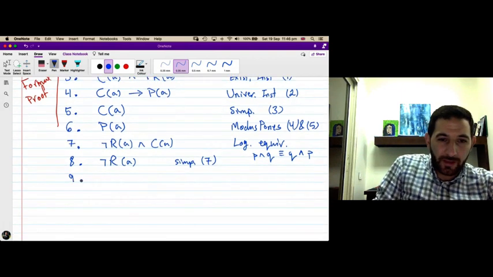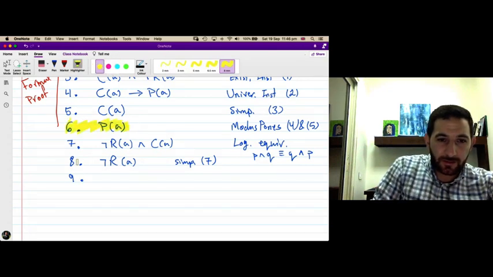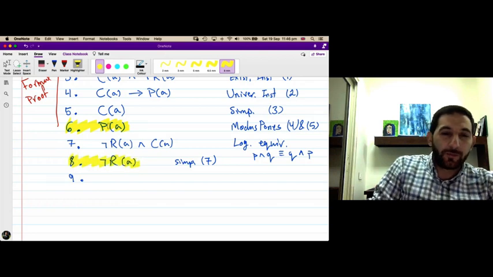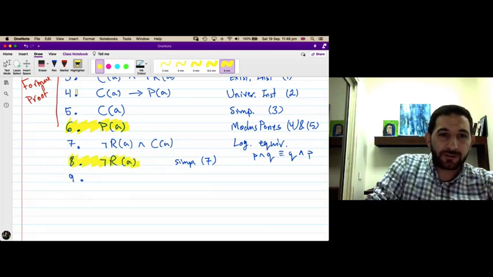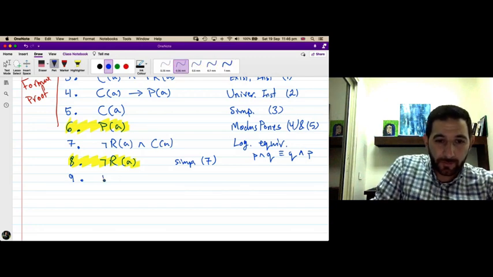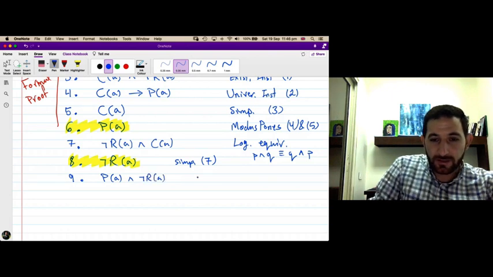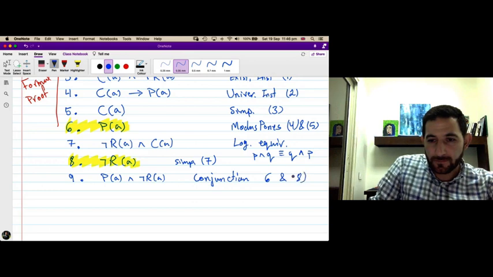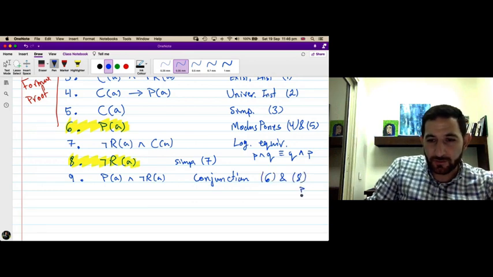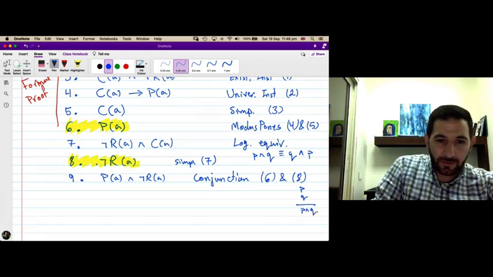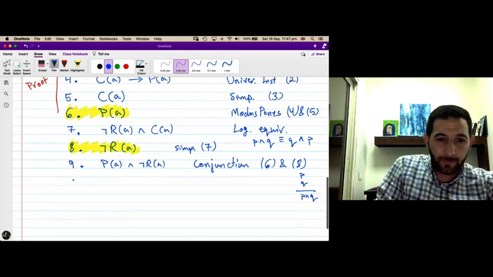Now look, what do we have now? We have number 6 and number 8. P of A is true and not R of A is true, then their conjunction is true. So P of A and not R of A is true. This is the conjunction rule applied to 6 and 8. Remember the conjunction rule says if P is true and Q is true, then we can conclude that P and Q is true. So if this one is true and this one is true, then their conjunction is true.